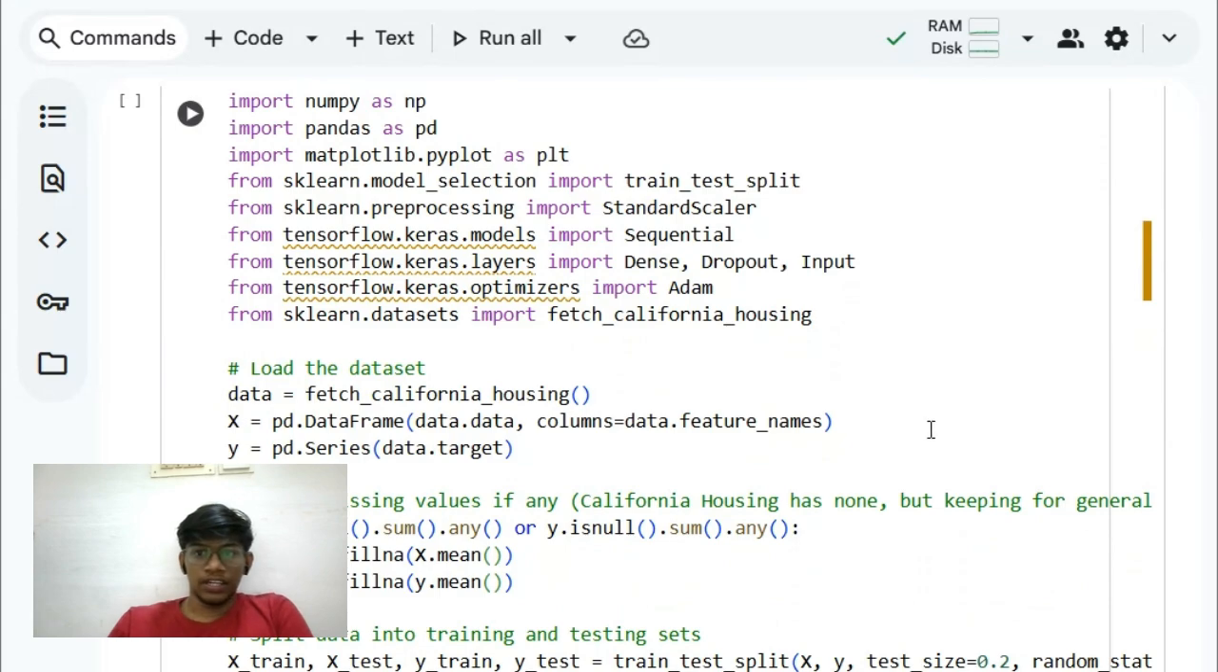Next, I split the data into 80% training and 20% testing sets using train_test_split. Then I use StandardScaler to normalize all the feature values so that each feature has mean 0 and standard deviation 1. This helps the neural network learn efficiently and prevents large value features from dominating.